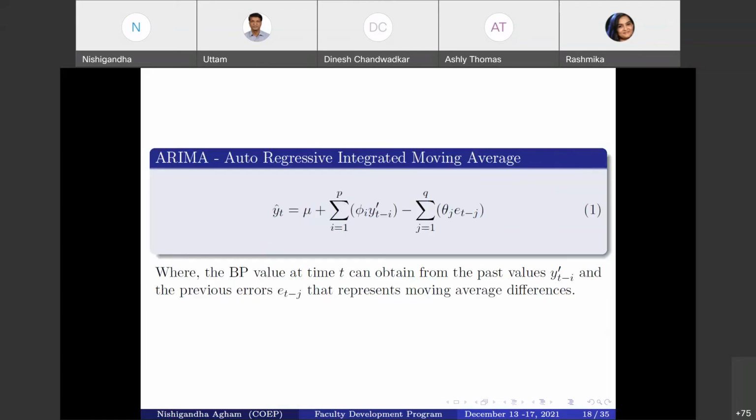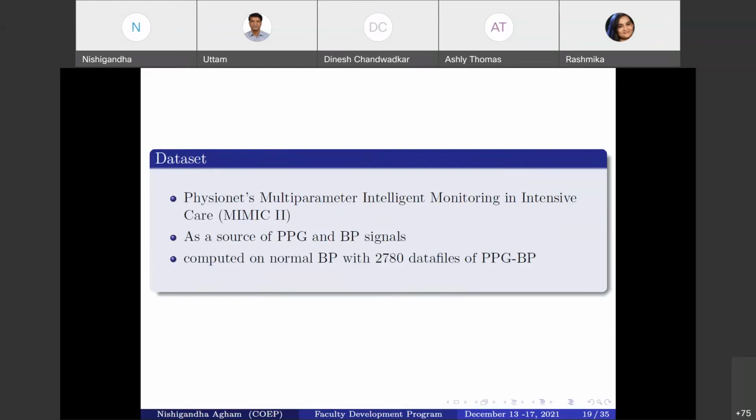Okay, so simply we can say that we propose a hybrid structure of the LSTM and the ARIMA for our BP estimation problem, which overcomes the limitation of long-term monitoring, the long-term dependency. That is the main problem that we found.